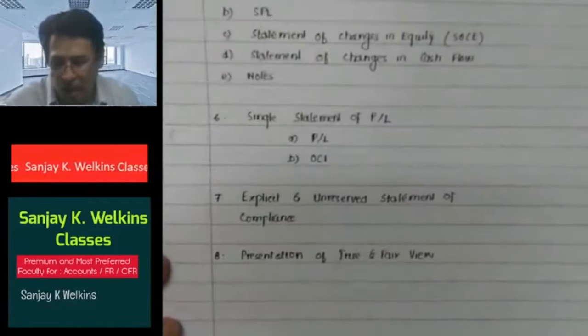Number two, while selecting the accounting policies, make sure that they present the information with great relevancy, and which is reliable, which is relevant, which is comparable, and which is understandable. This is what we mean by true and fair view. Then of course, regarding the accounting policy which we have adopted, we need to provide the complete disclosure also. This is true and fair view. I hope you got this particular point.